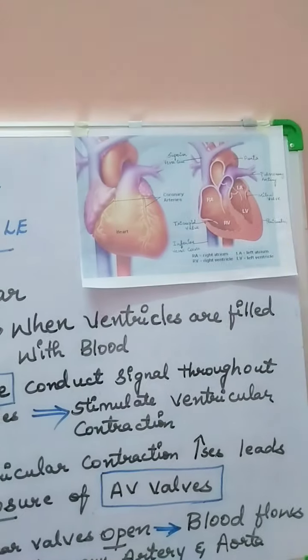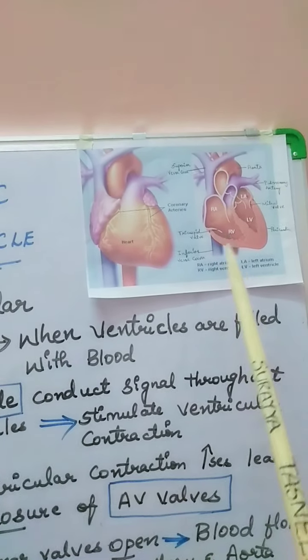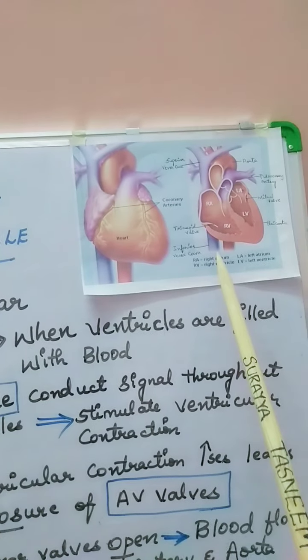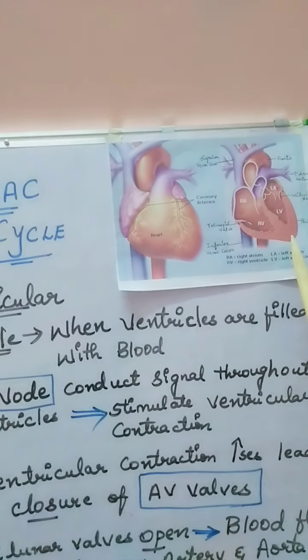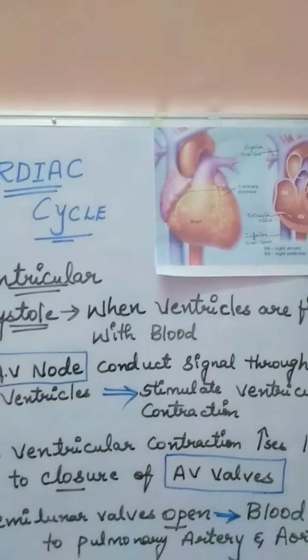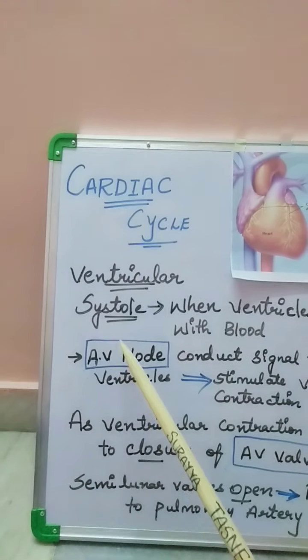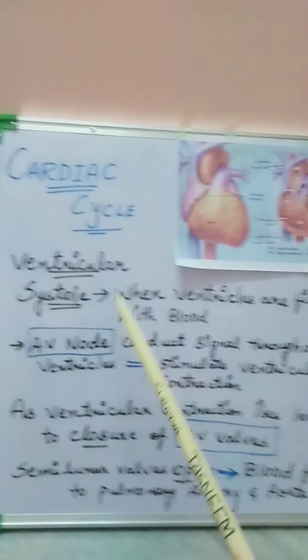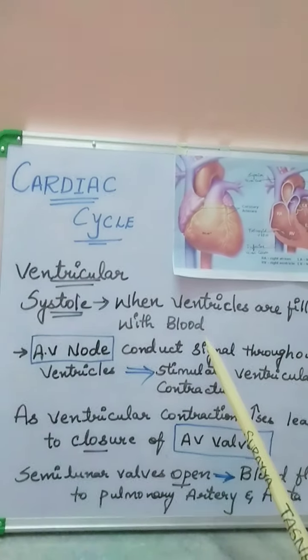So guys, after atrial systole, when the blood finally gets collected into the ventricular region, that is, the right ventricle and the left ventricle, this leads to the ventricular systole. What is ventricular systole? It is the contraction of the ventricles when they are filled with blood.